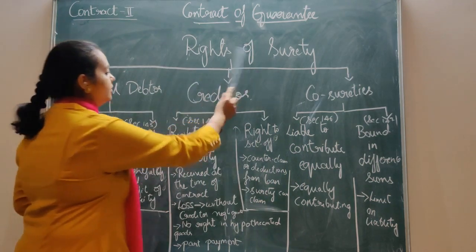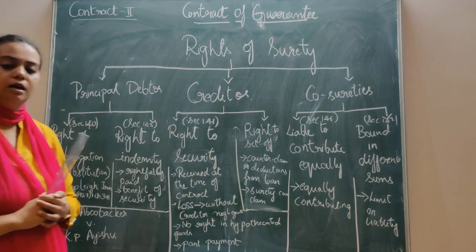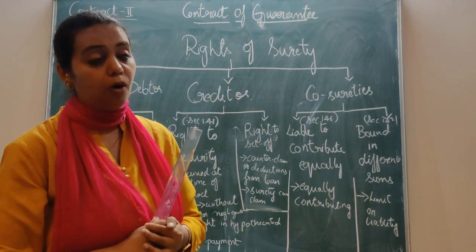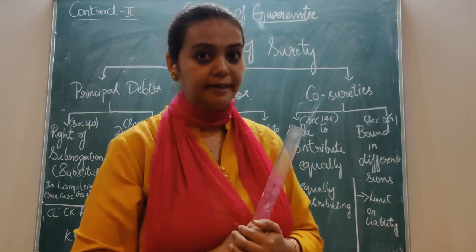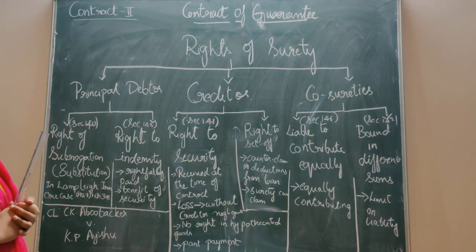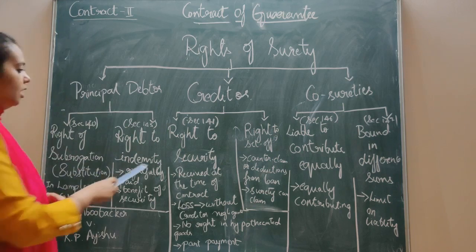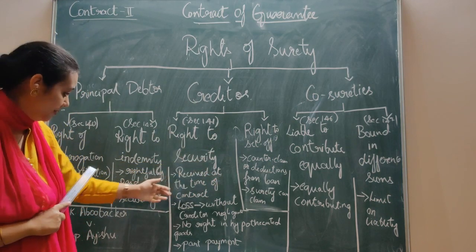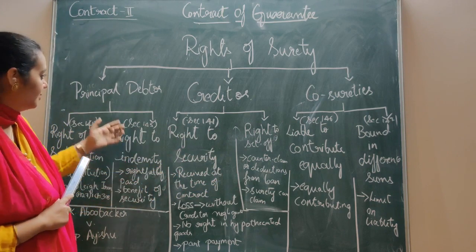Right of surety against creditor. Now creditor, who's a creditor? The person who is lending, the lender, becomes the creditor. So what are the rights available to surety? Right to security. We dealt with this point in the previous right itself.